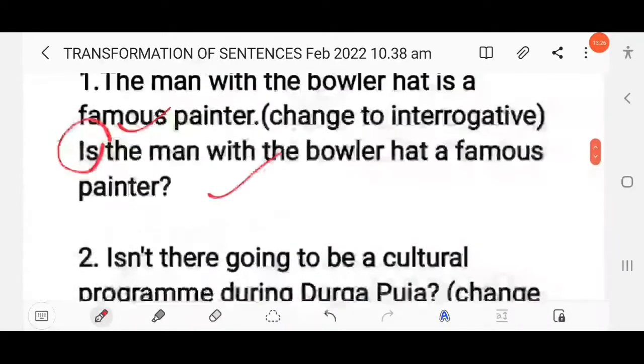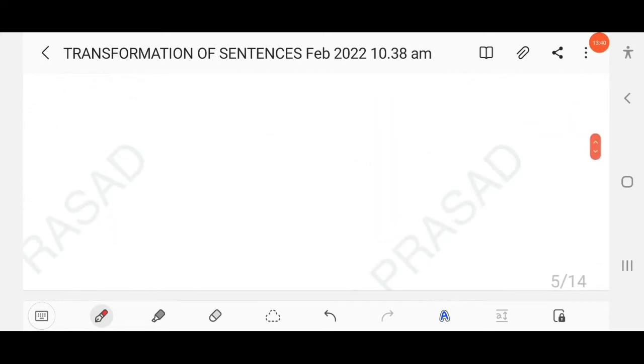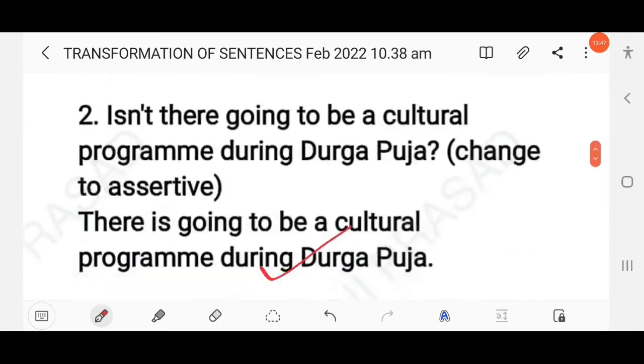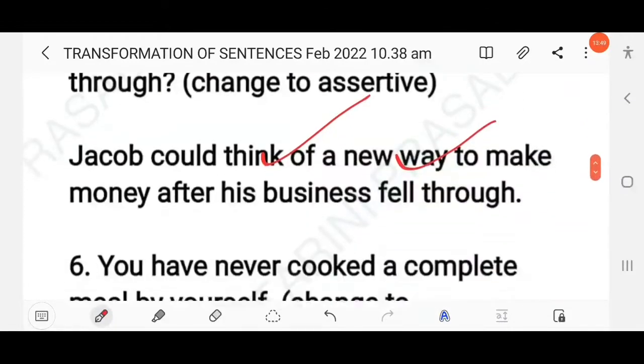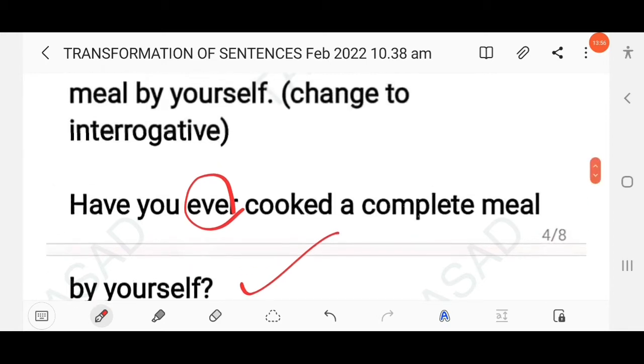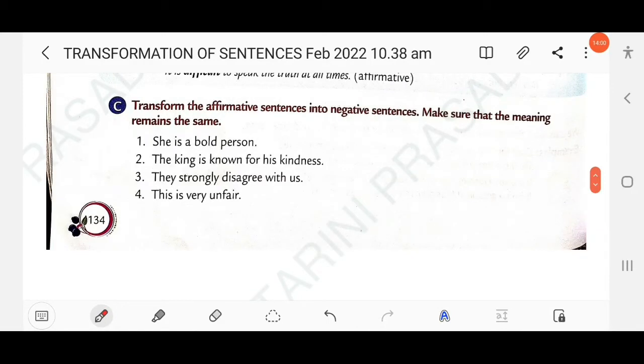Then next question here. You have never cooked a complete meal by yourself. You have to change it into interrogative. Here you find an adverb of frequency, never, is used, so you have to use ever. Have you ever cooked a complete meal by yourself? Clear?